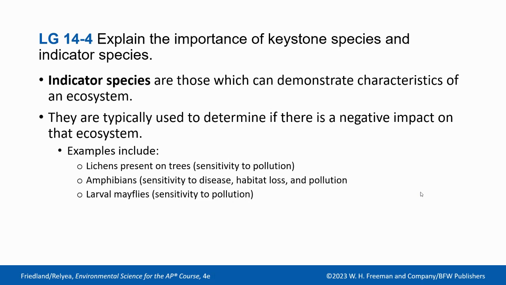You probably thought it was just discolored tree bark, but that is not the case. Amphibians are sensitive to disease because they take in nutrients and water through their skin. So if there are a lot of things in the habitat that are not good for them, they're probably not going to be there. Okay. Larval mayflies are sensitive to pollution, so where there's pollution, the mayflies will not be around.